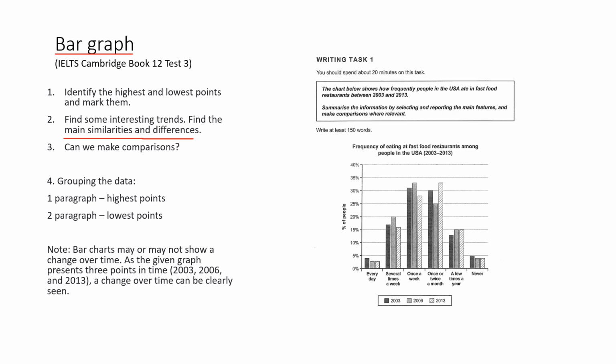In terms of differences, Americans ate junk food at restaurants once or twice a month, approximately twice as often as those who did it a few times a year.